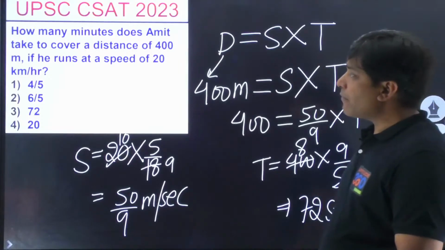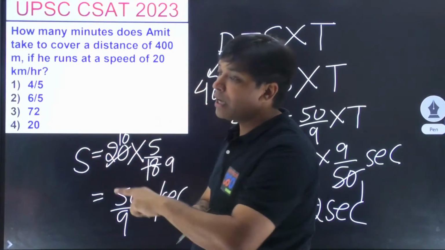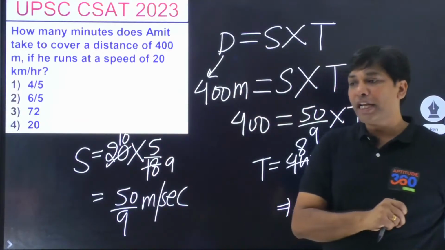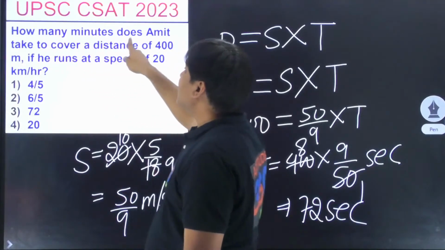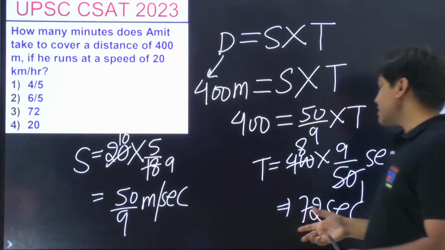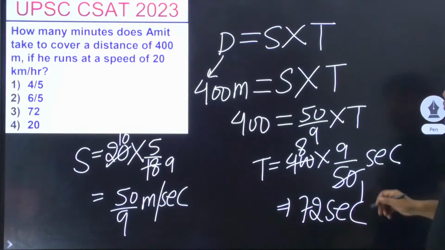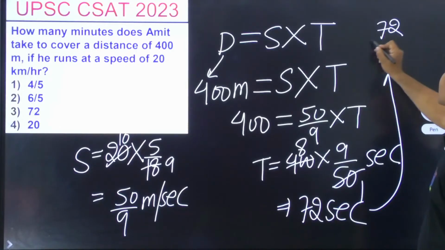अब आप आंसर 72 seconds नहीं लगा सकते. You know what? This is where you have to be careful. Shivam and Aradhana, why do you have to be careful? Because the problem is asking you how many minutes, कितना मिनट लगता है, और जो आपने अभी तक आंसर निकाला, that is in seconds. So what is it that you should be doing? You should be converting this into minutes by doing what?